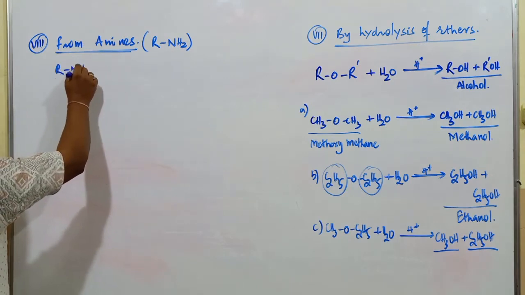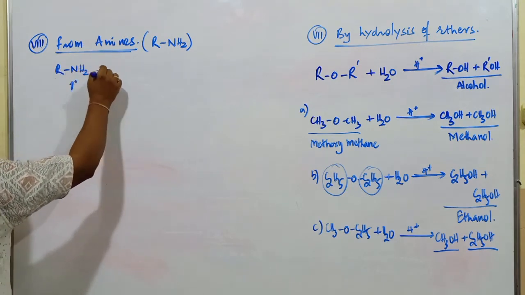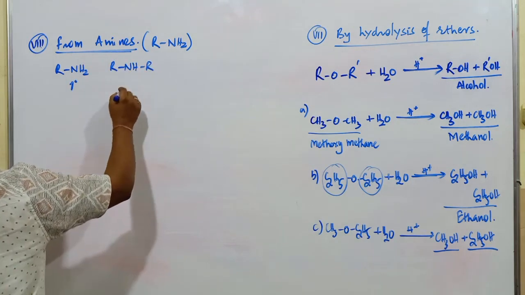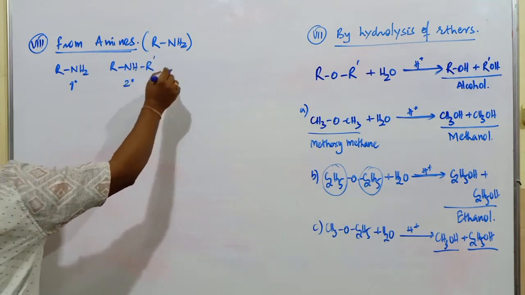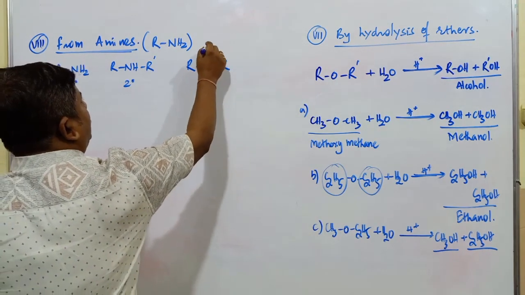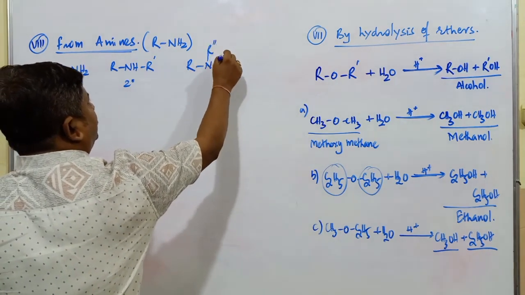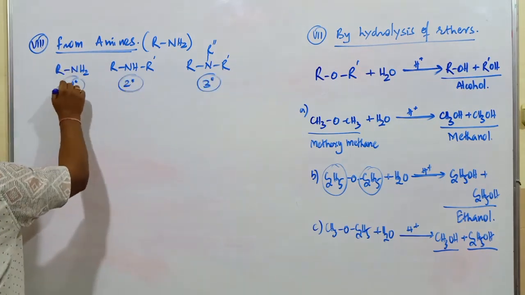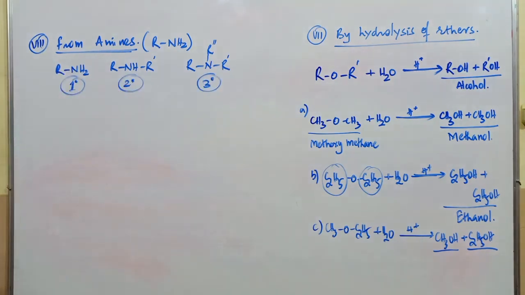RNH2 is a primary amine. RNH R dash is a secondary amine. RNR dash R double dash is a tertiary amine. So this is the difference between primary, secondary and what? Tertiary amines. How do you convert these amines into alcohols?